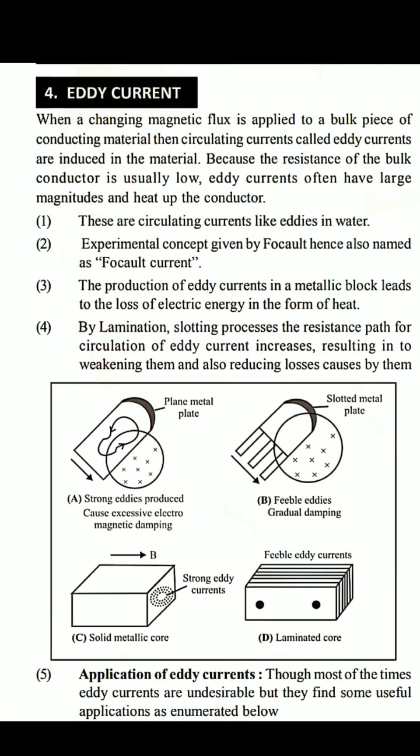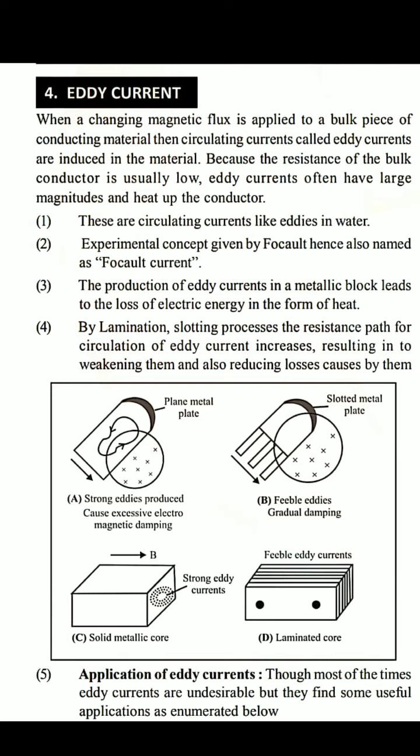Whenever the magnetic flux linked with a metallic sheet or block changes and EMF is induced in it, the induced current flows in a closed path in a plane perpendicular to the line of force throughout the body of the metal. This current looks like eddies or whirlpools in water, so these are called eddy currents, and this was discovered by the scientist Foucault.